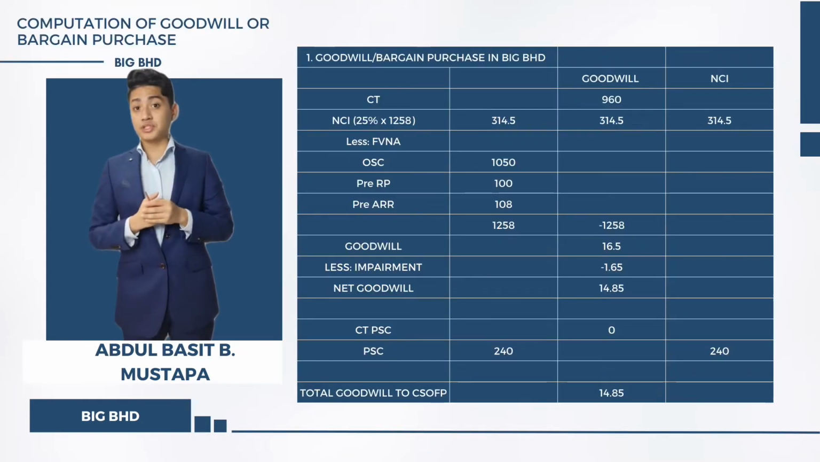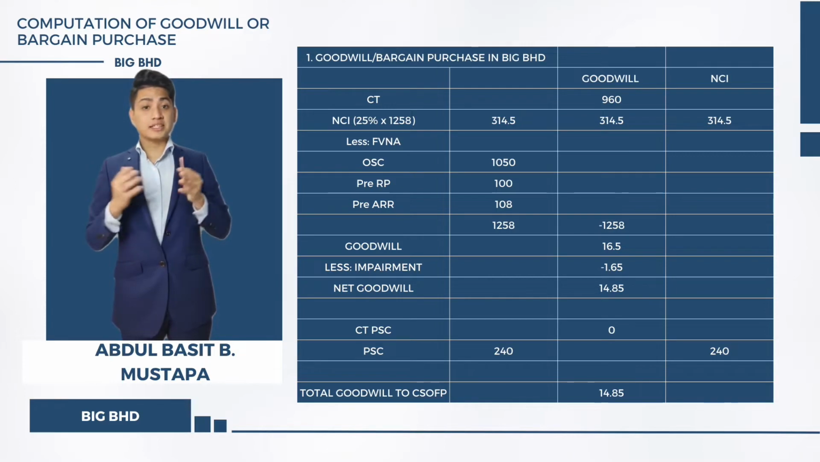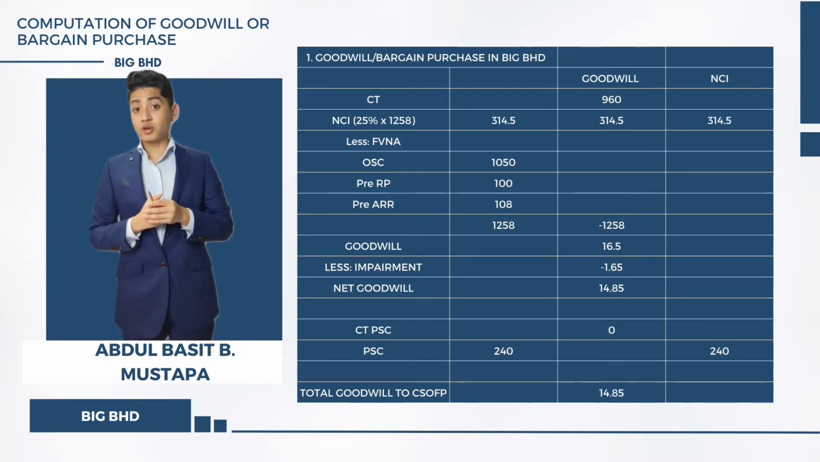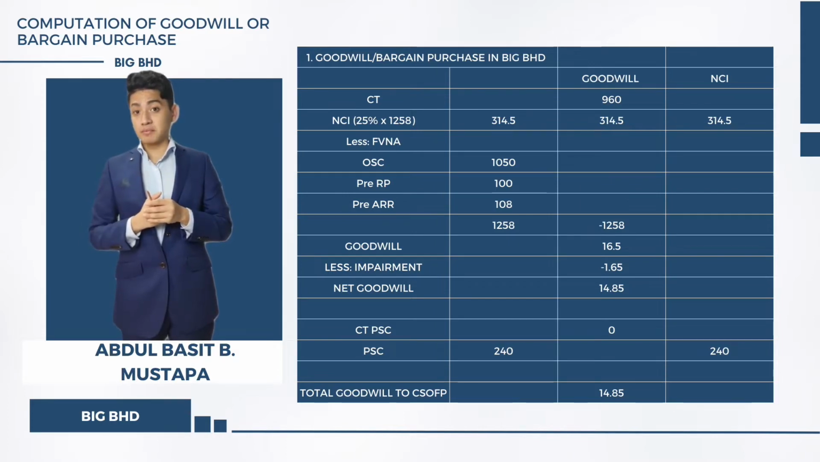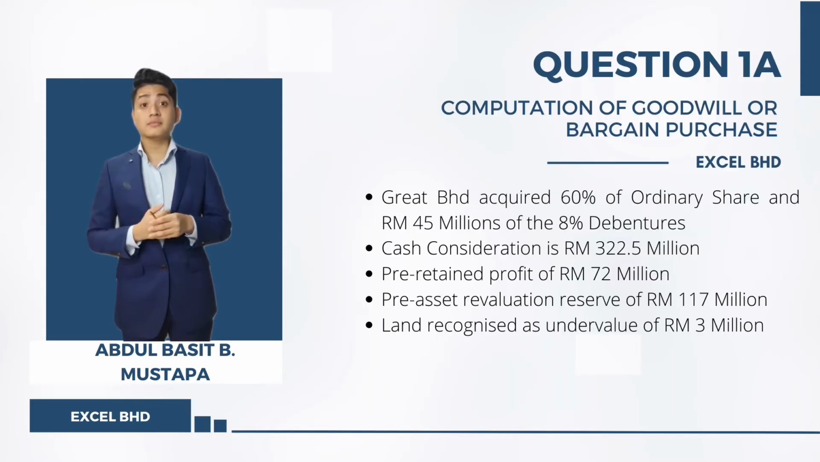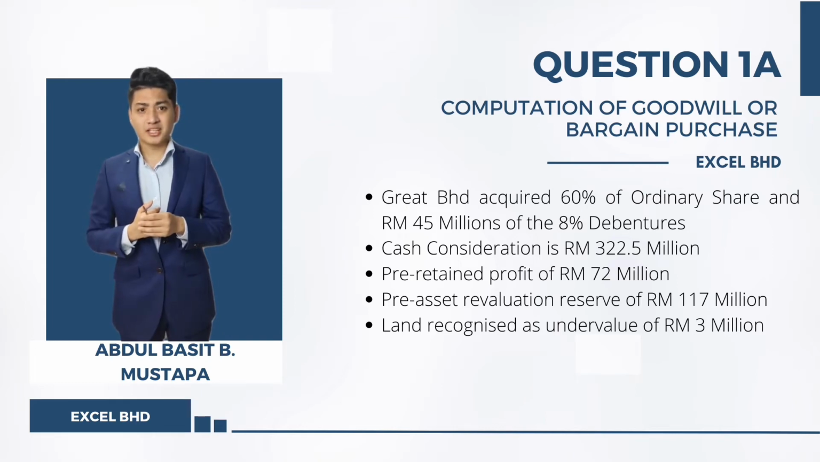This is the computation of goodwill or bargain purchase for Good Berhad. After deducting impairment by 10%, the goodwill amount is at RM 14.85 million, and this figure will be transferred into statement of financial position. Next, let's take a look at Excel Berhad.